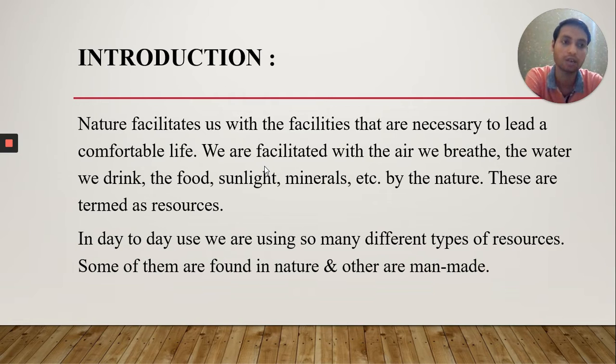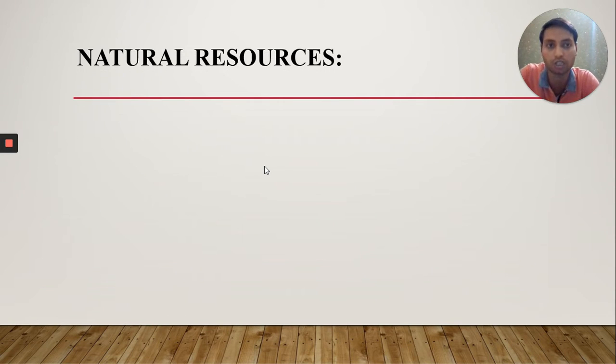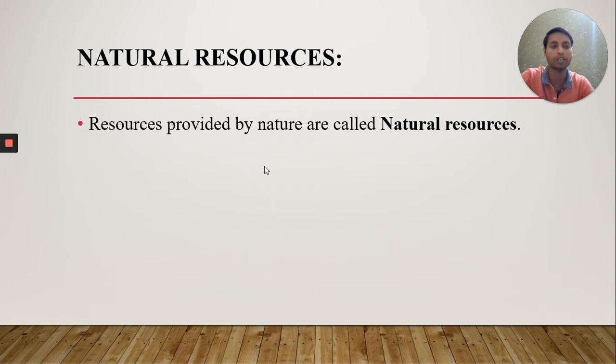There is a table, activity 5.1, in your textbook also. You have to complete that table. You have to categorize the natural resources and man-made resources. If we talk about the natural resources, which are provided by the nature or easily available in the nature, originally available in the nature, they are not man-made.